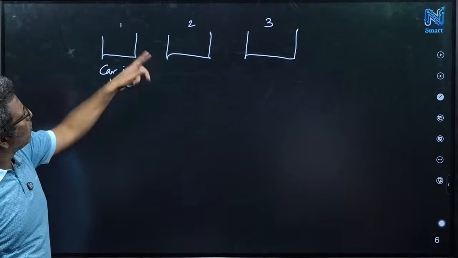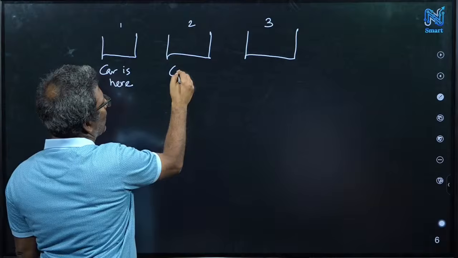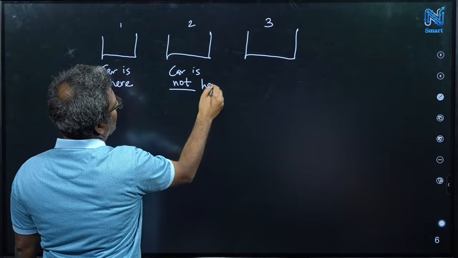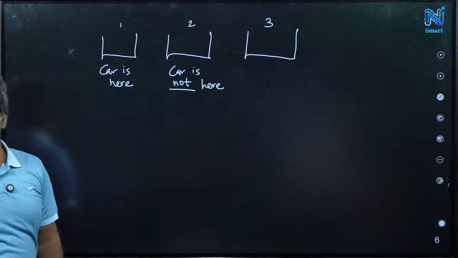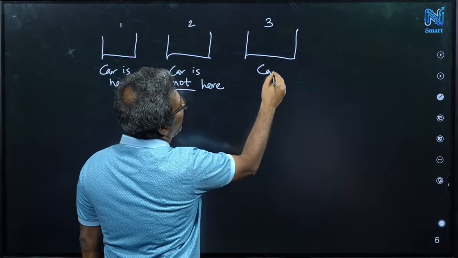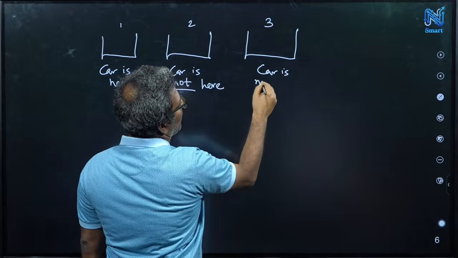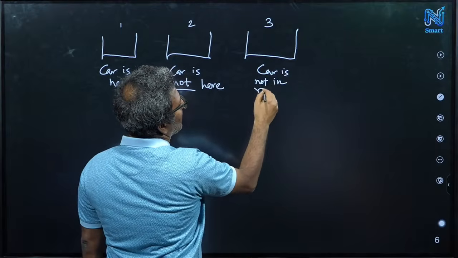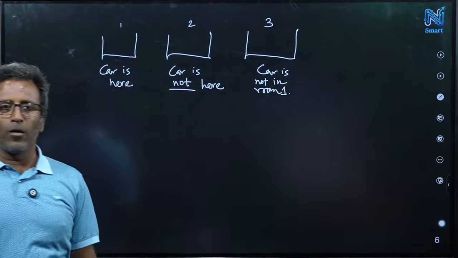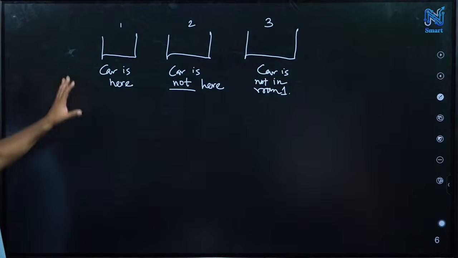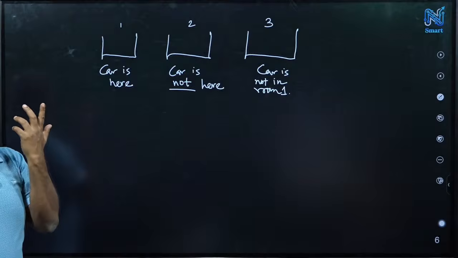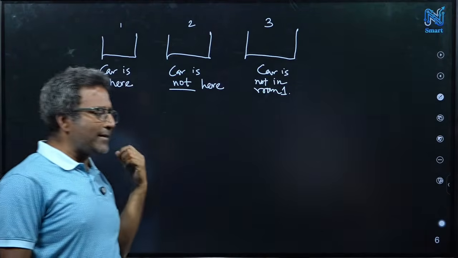In room number 2 it is written, the car is not here. And in room number 3 it is written that the car is not in room number 1. Okay, so these three statements are there, and we somehow know that exactly one statement is right.